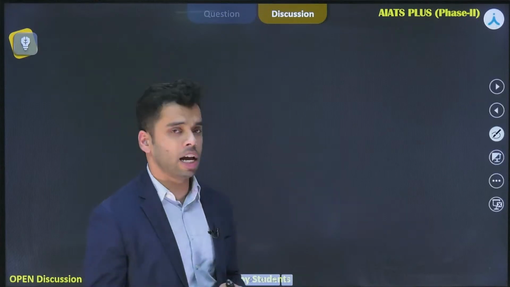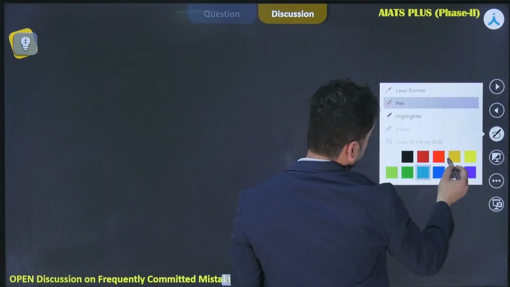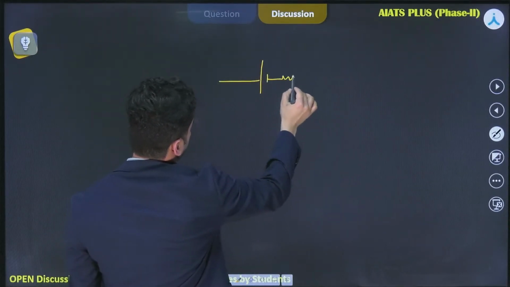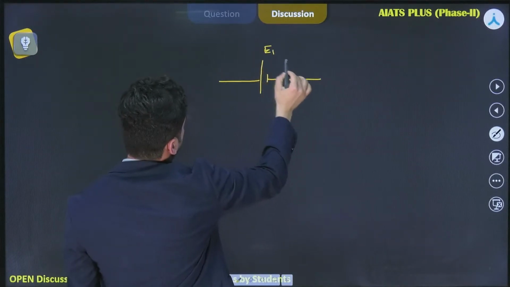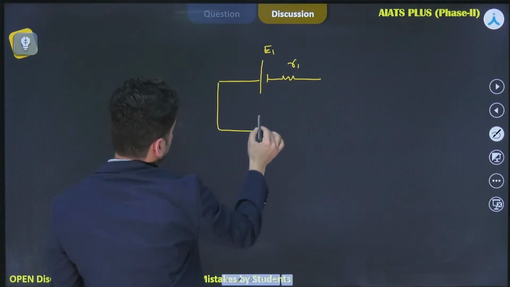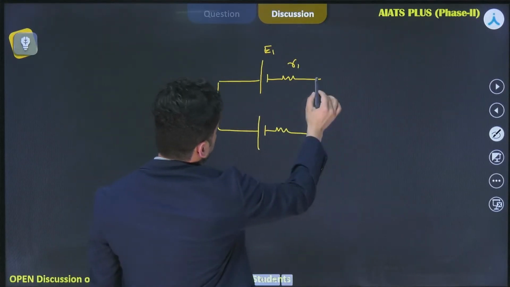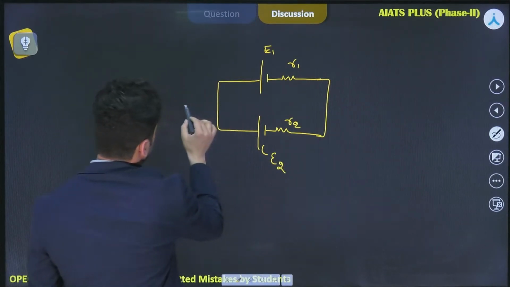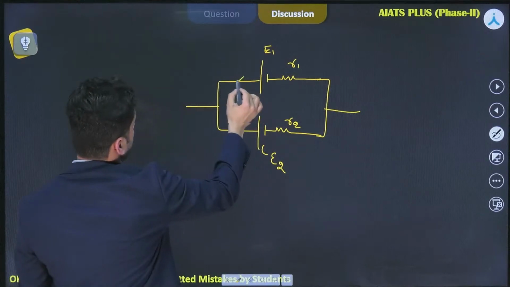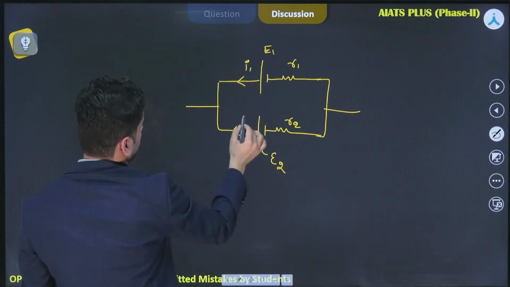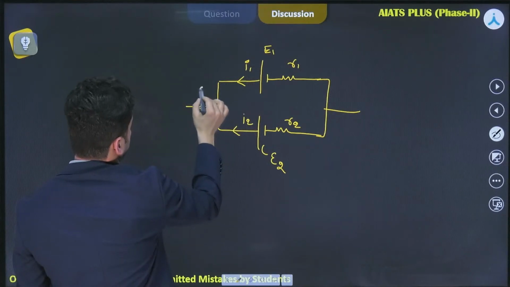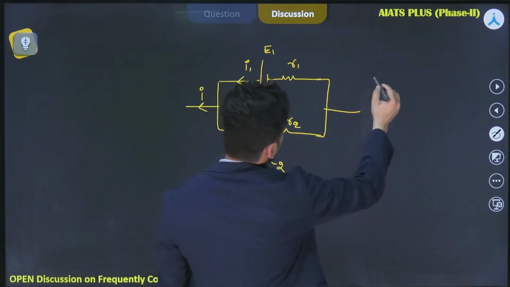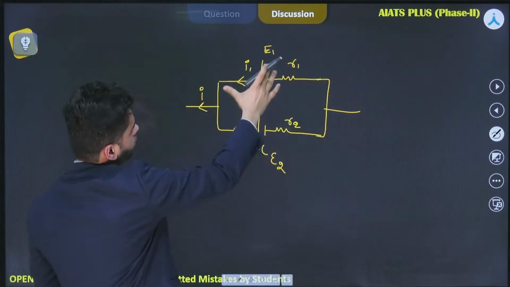You can also solve this problem with the help of equivalent EMF. Suppose that we have a battery like this. This is E1, internal resistance is R1, and you have a battery like this. This is E2, and you have an internal resistance R2. And suppose that it is supplying current I1 and it is supplying current I2. So current over here, I, is equal to I1 plus I2. We know that both the batteries, this time, are discharging.